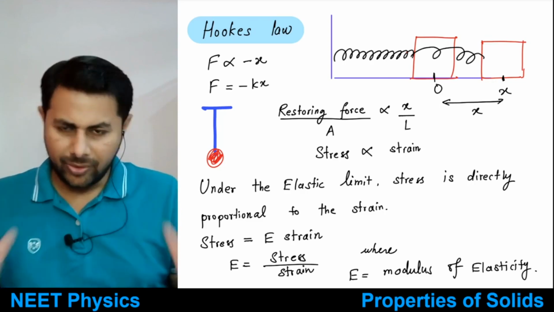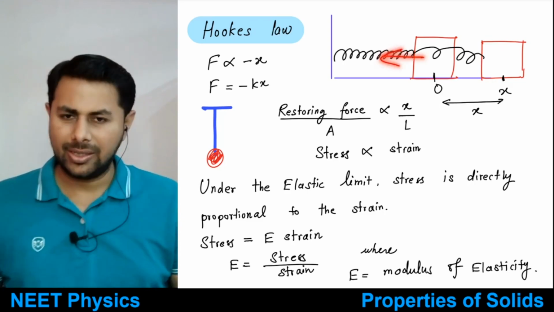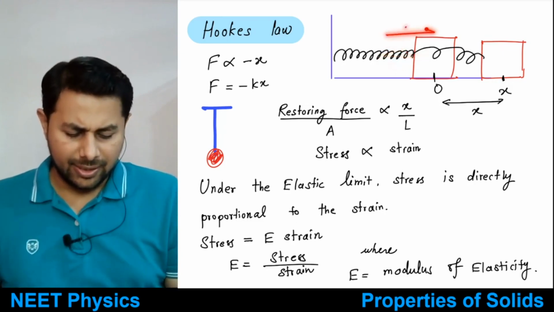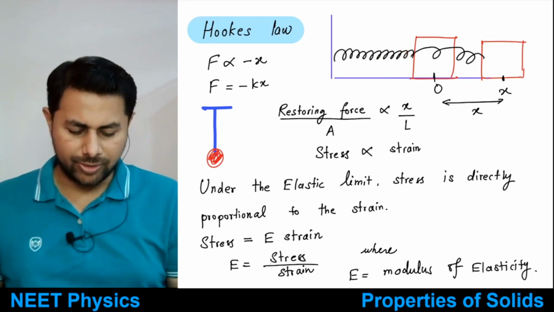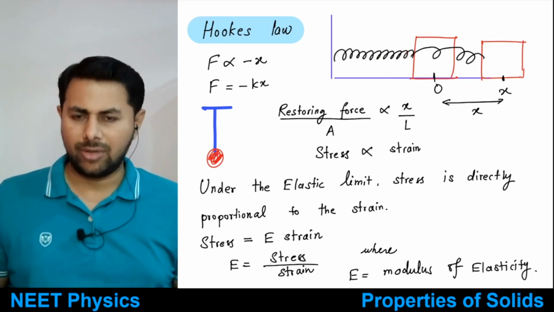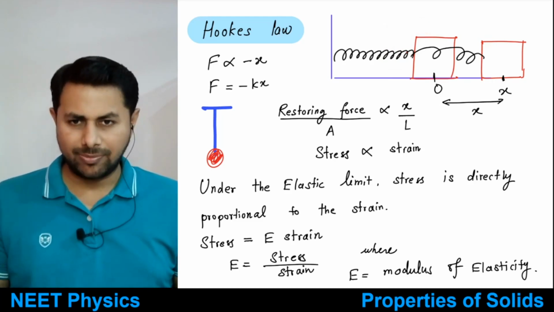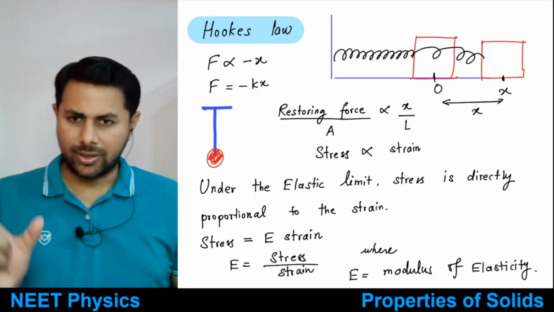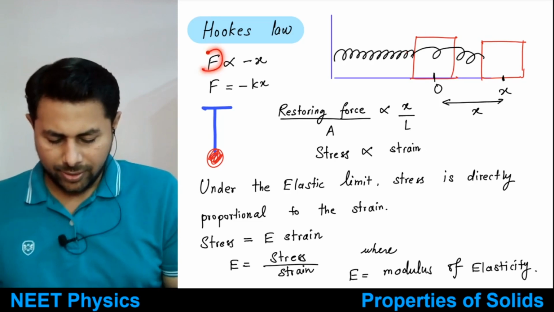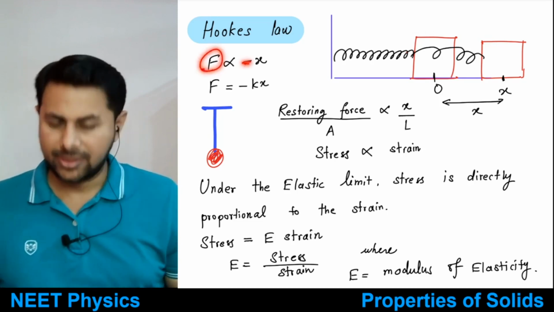If you compress it, that means the displacement will be towards the left, let's say. So the spring force or the restoring force will be in the opposite direction. It is always opposite to the displacement, whether compression or elongation. That's why there is this negative sign.